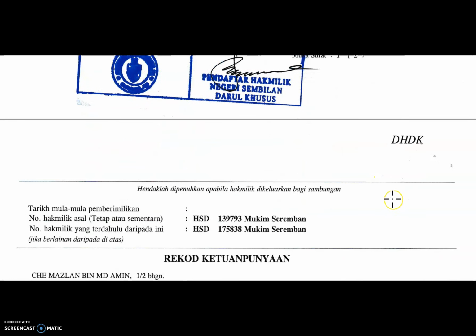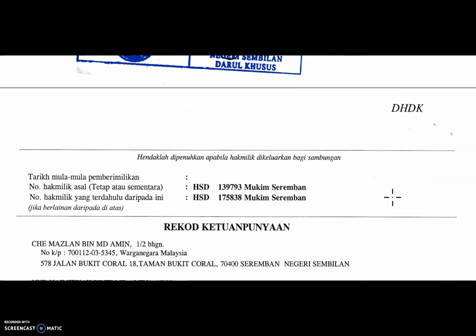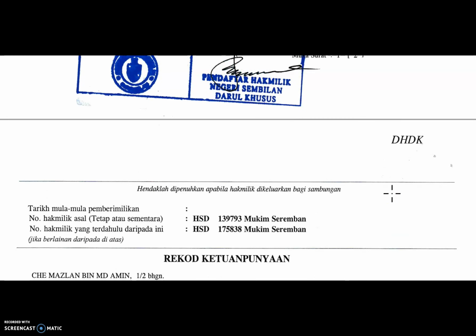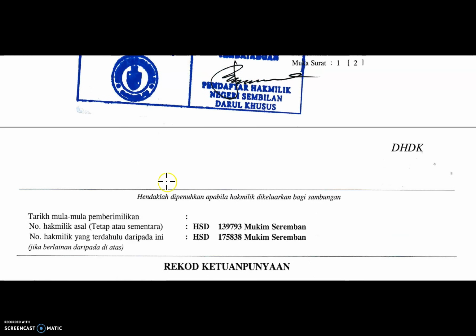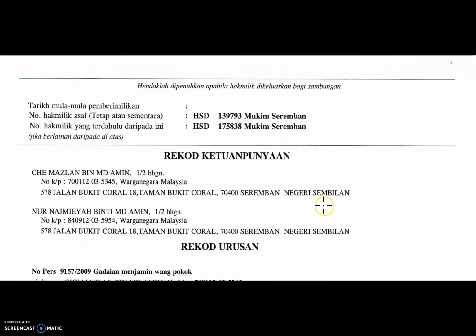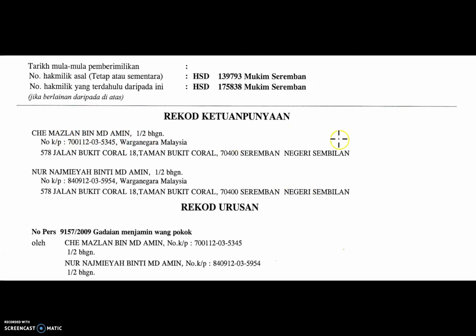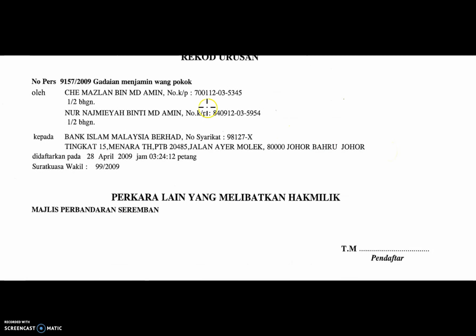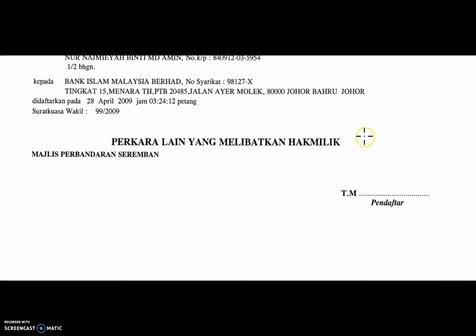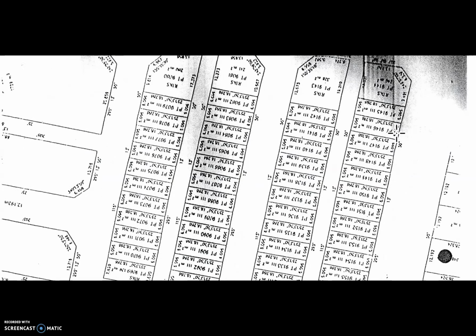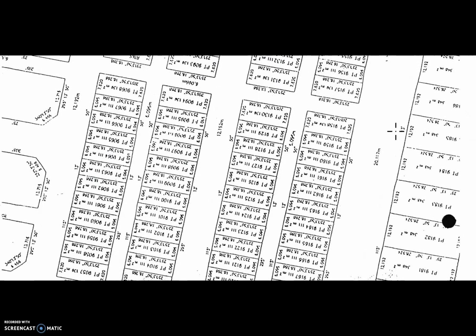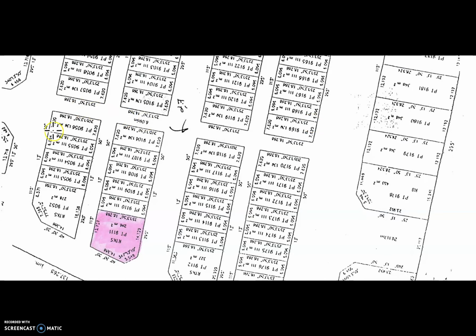For the second page, this was the original number, and this was the original owner. It was charged to Bank Islam Malaysia. This is the map, and this is the house.